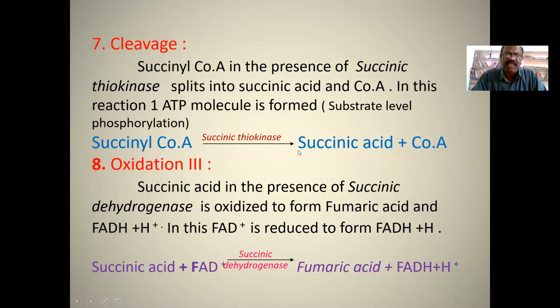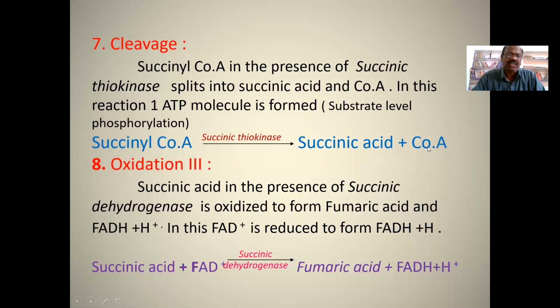This reaction is catalyzed by succinic thiokinase. Here, succinyl coenzyme A plus ADP gives succinic acid plus coenzyme A plus ATP. So here an ATP molecule is formed because this is substrate level phosphorylation.